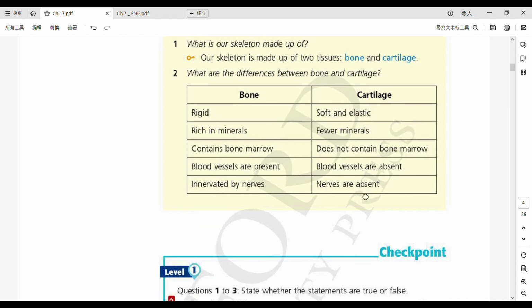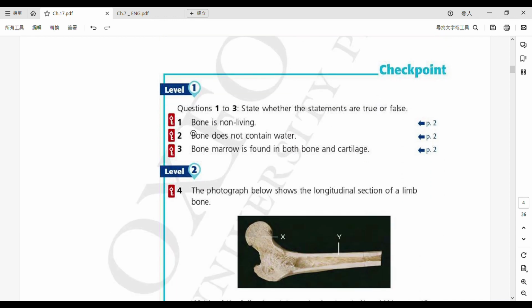Okay, so if there's no question, then this is the end of this video, and same as earlier videos, I'll give you 5 seconds for you to pause the video, and you may help me complete these 4 questions. We will start checking the answer after the 5 seconds. Alright, so 5, 4, 3, 2, 1. Okay, so let's start checking the answer.